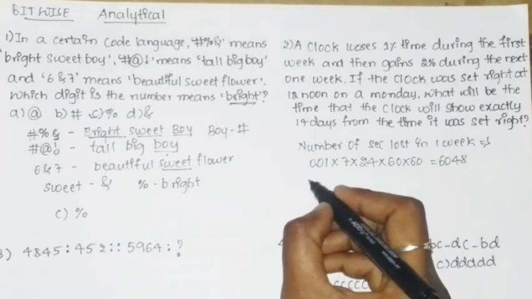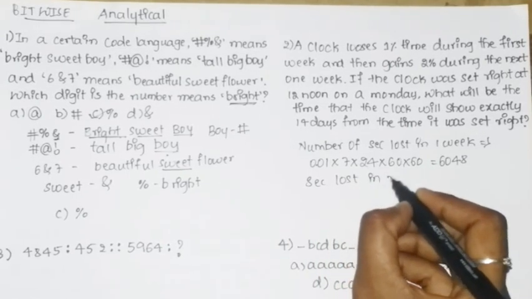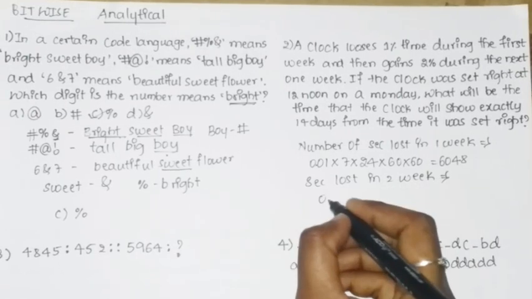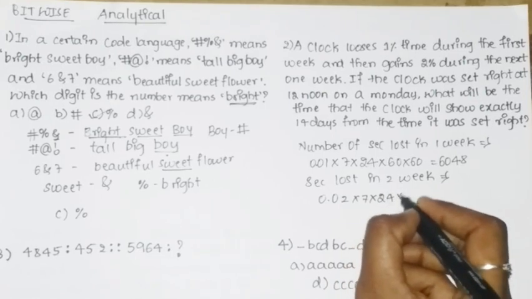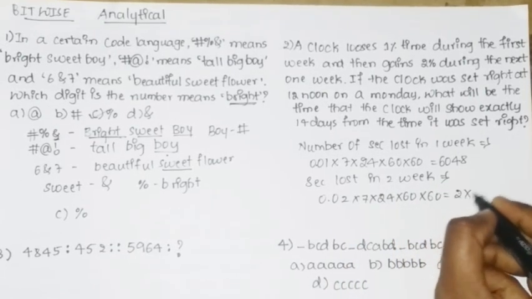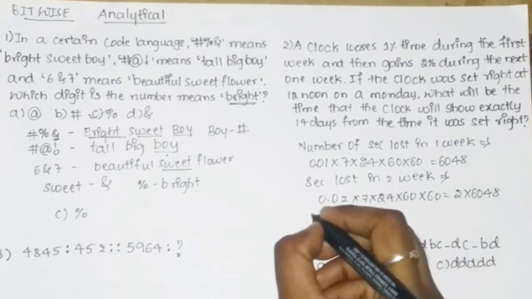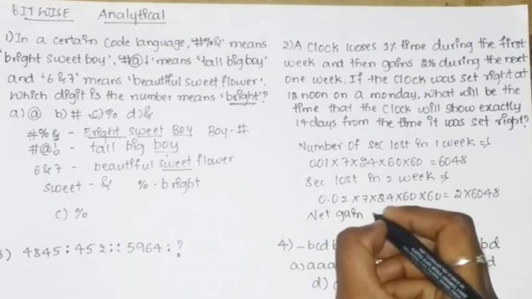So next thing is similarly seconds lost in the second week. In the second week it is 2%, which is nothing but 0.02 into 7 into again 24 hours into 60 into 60, which is equal to 2 into 6048. So you need to find the net gain. So what is the net gain?